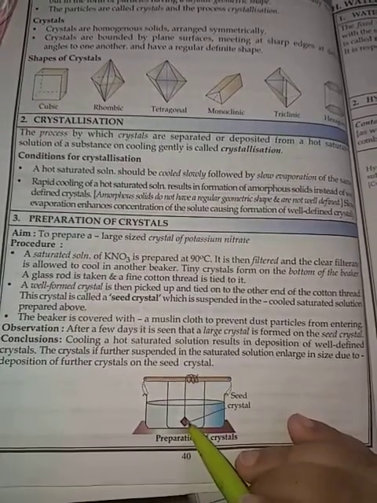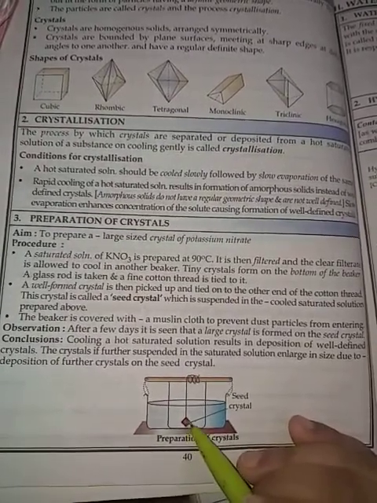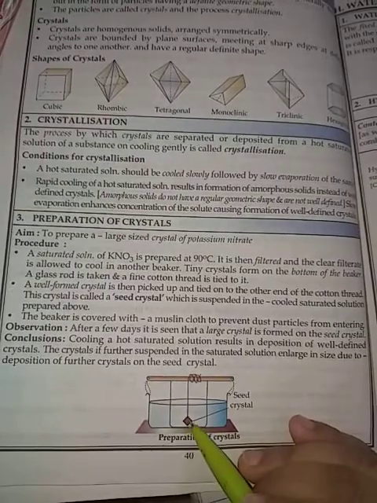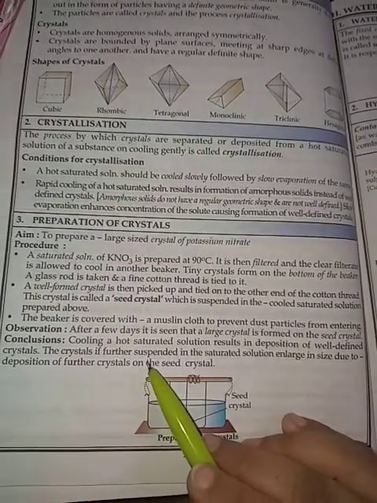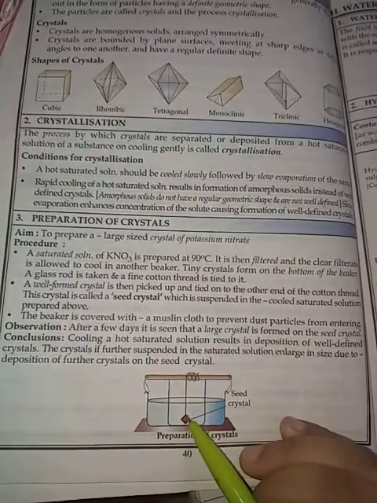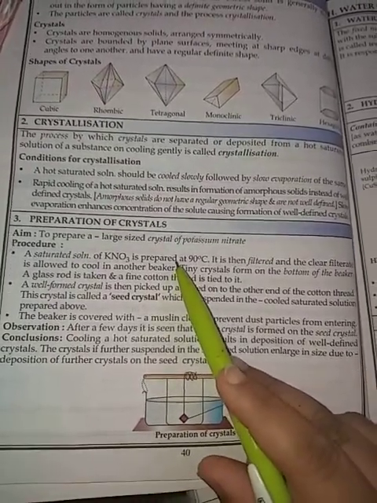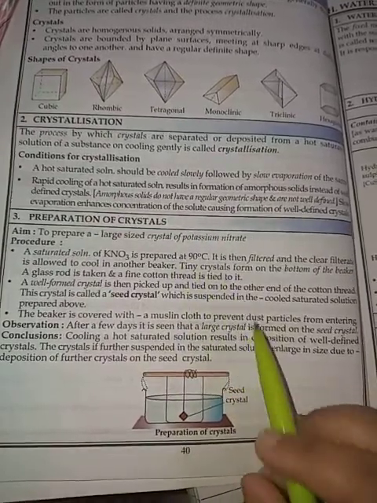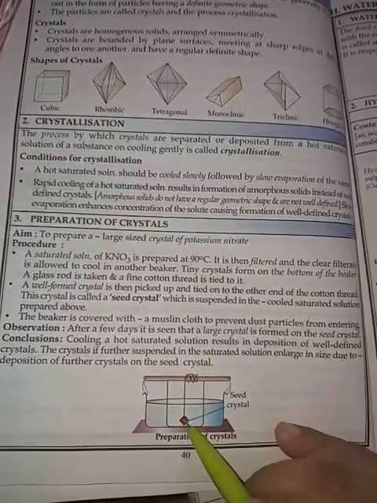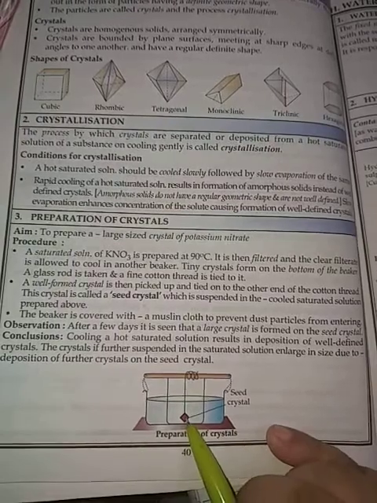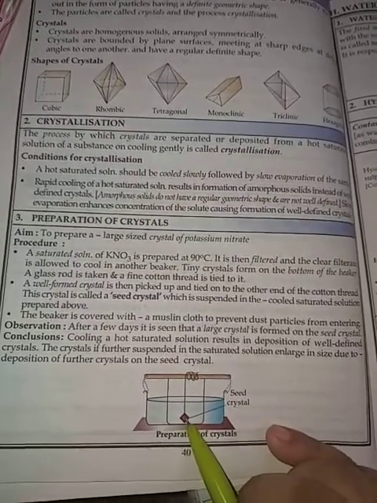Here, well defined crystal will attach on the surface of the seed crystal, and if we again suspend this crystal in another hot saturated solution which is filtered, then again the size of this crystal will grow bigger.